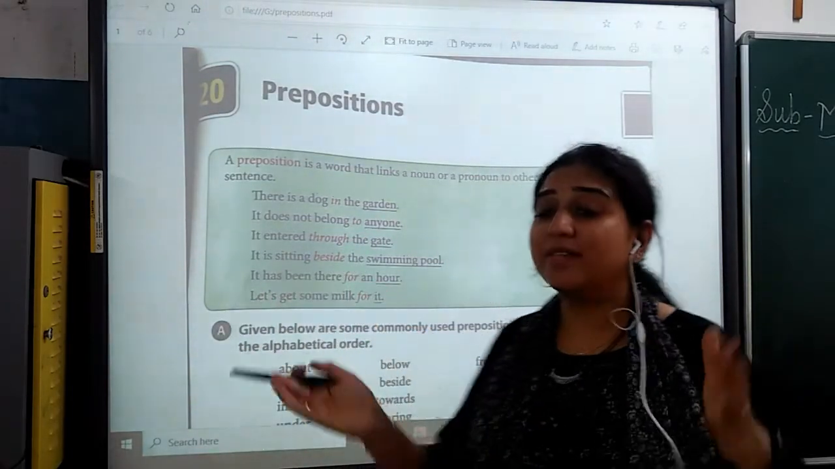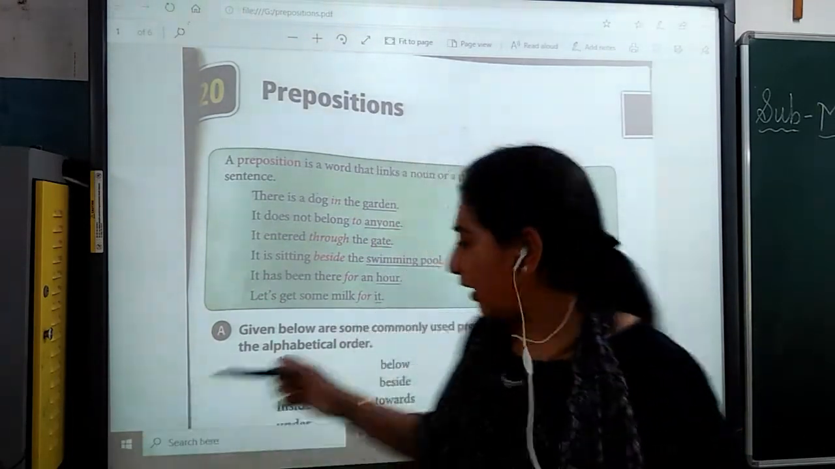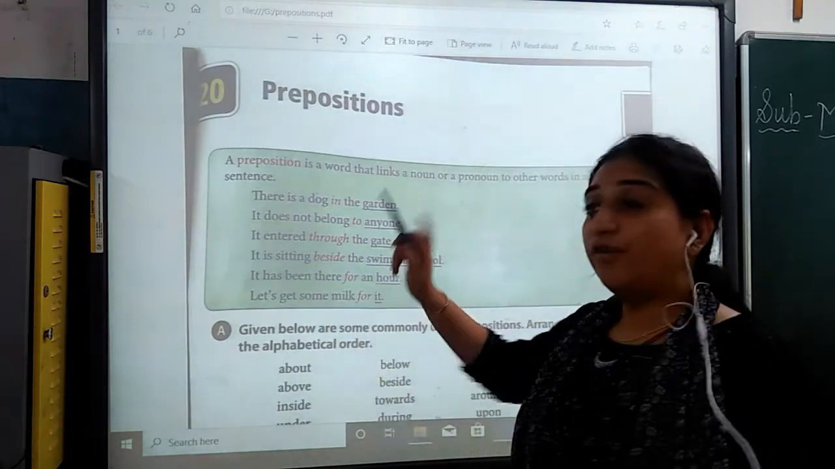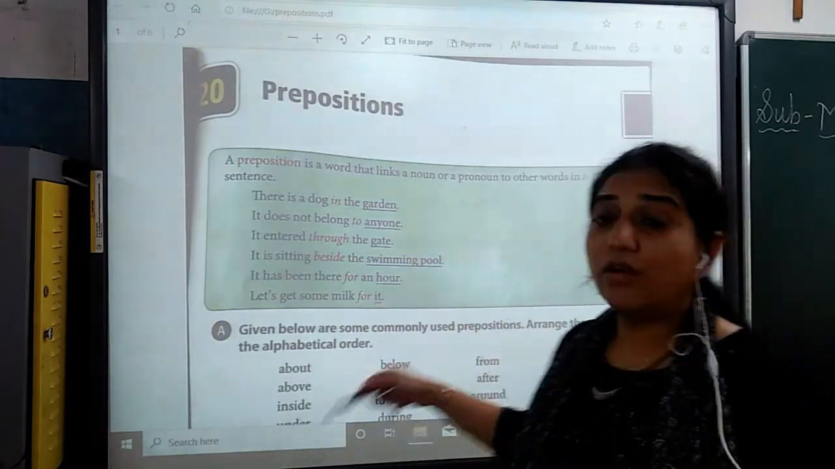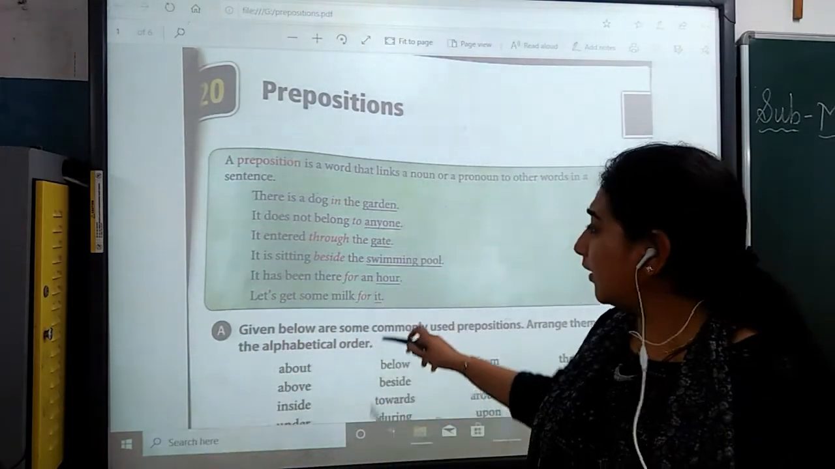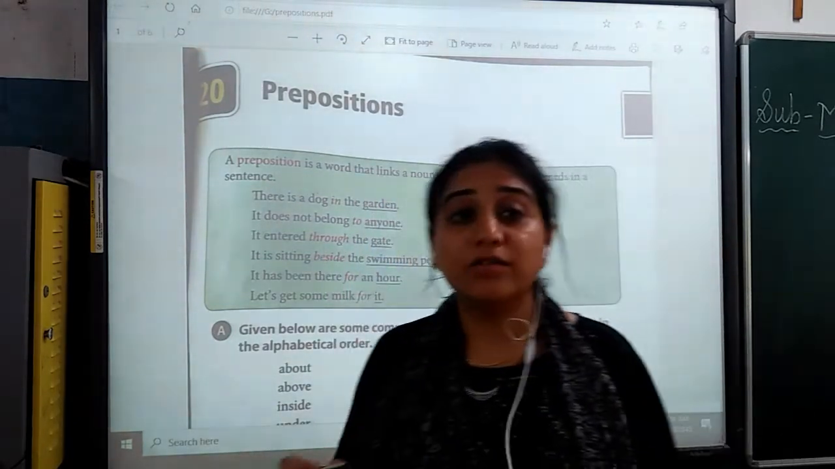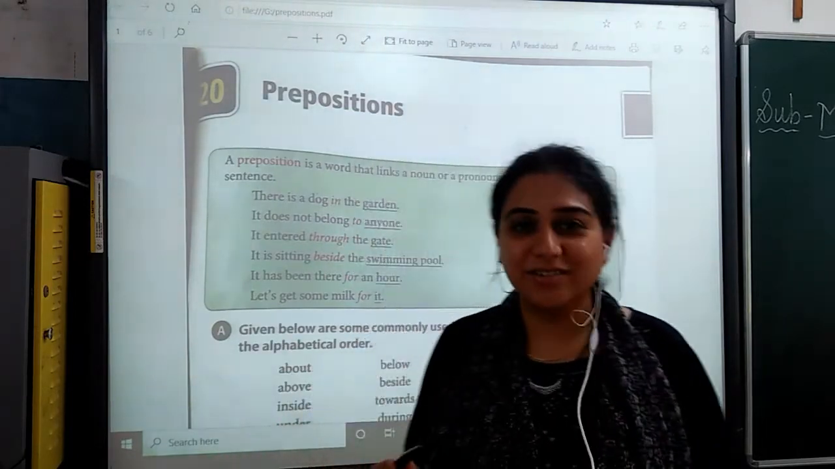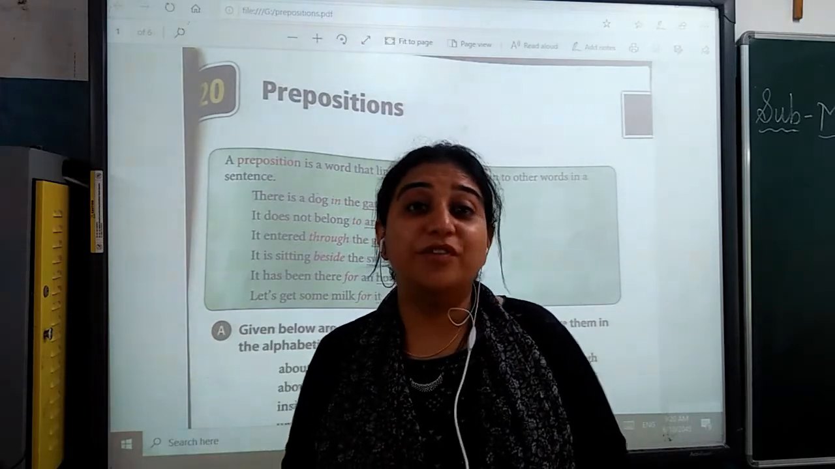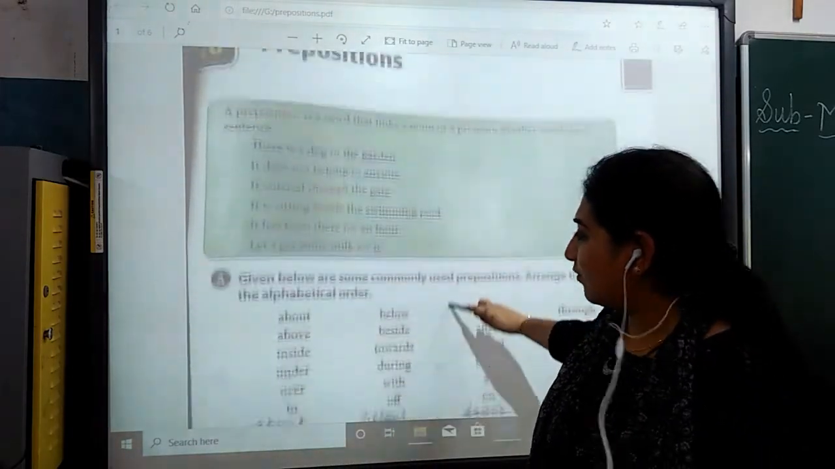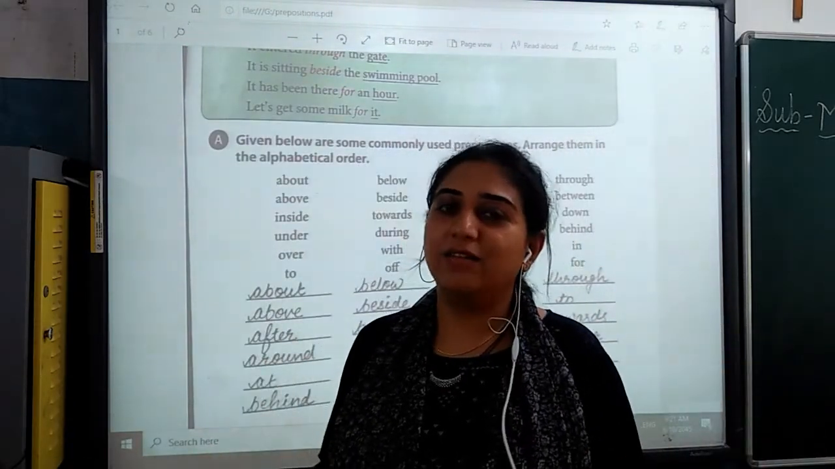It is sitting beside the swimming pool. क्या हम बता रहे हैं? एक तो swimming pool and beside. Okay. It has been there for an hour. For an hour. Let's get some milk for it. So what are the linking words? For, beside, through, to, in. So I hope you are clear, students. You all have already studied in your third standard on, at, in, before, beside. All of these are prepositions. So whenever you are linking a noun and a pronoun, that is known as a preposition.